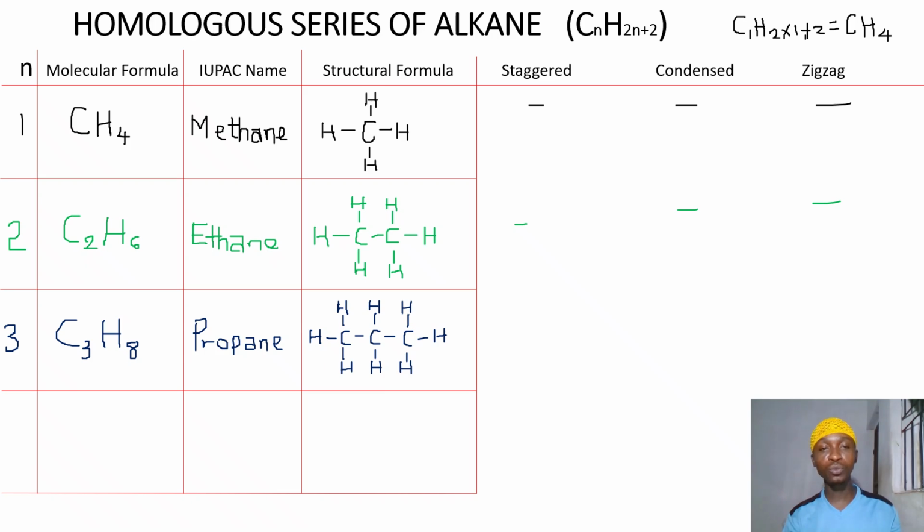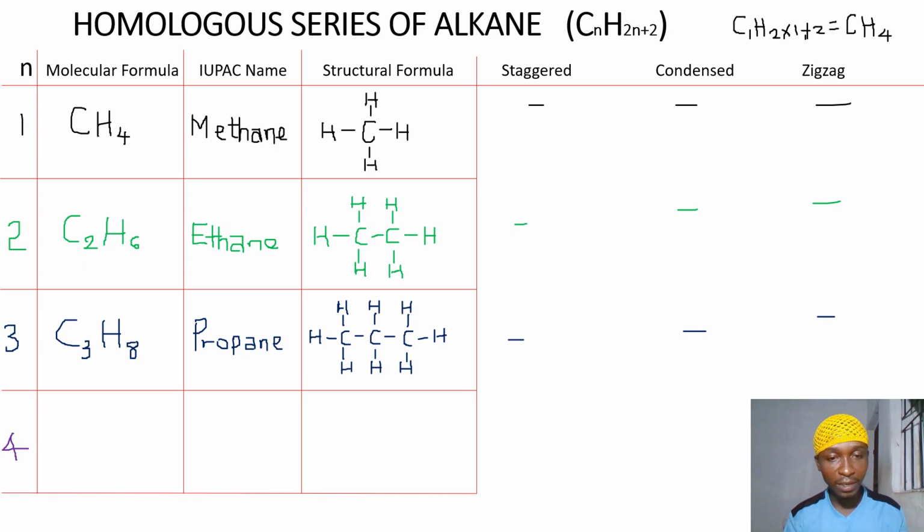For propane too, there is no staggered, no condensed structural formula, and no zigzag. So the fourth member, which should be the last member we will be looking at in the first class, is when our N is equal to 4.